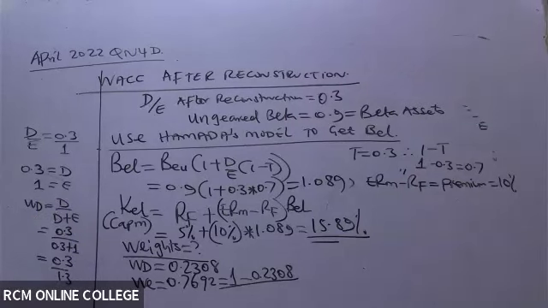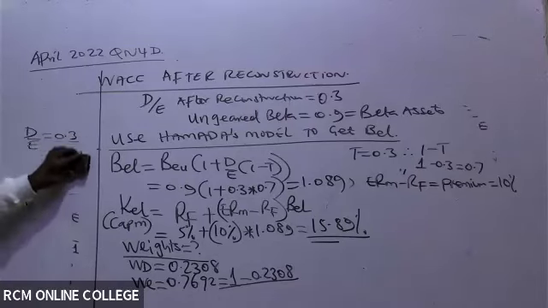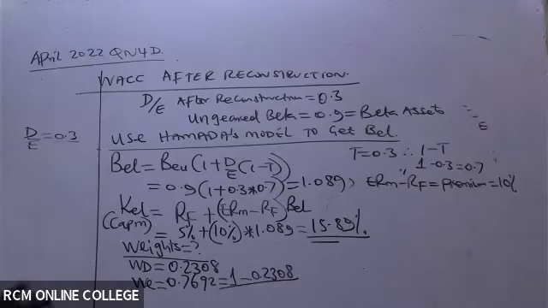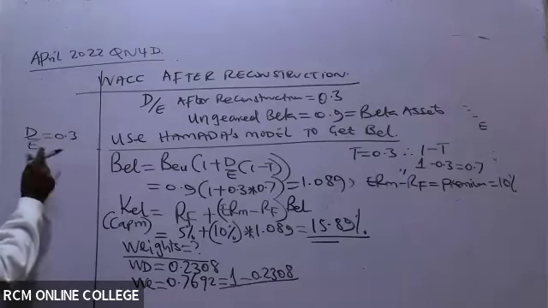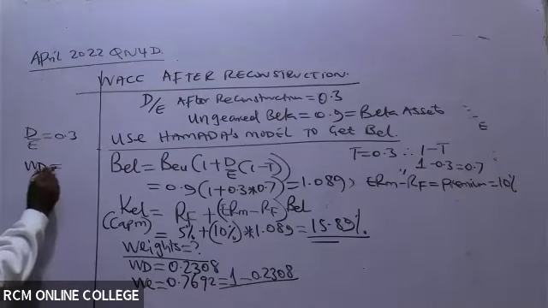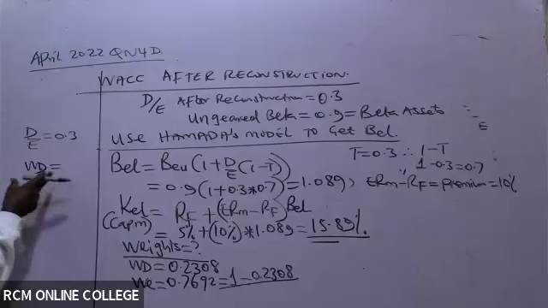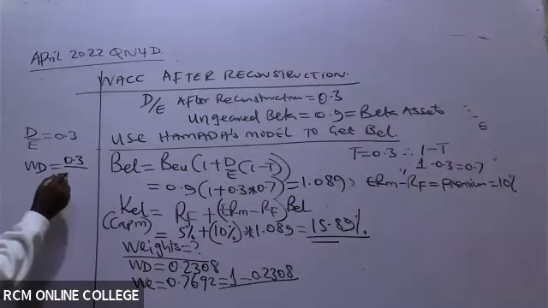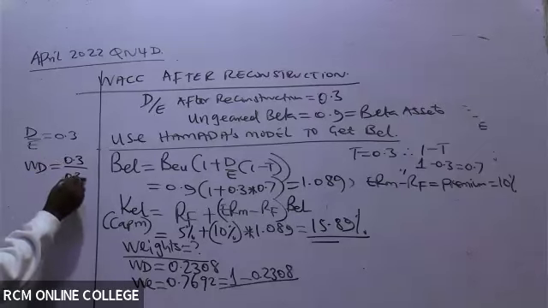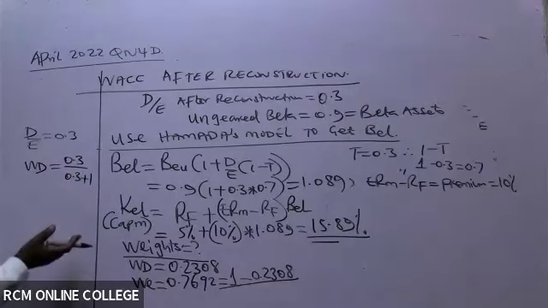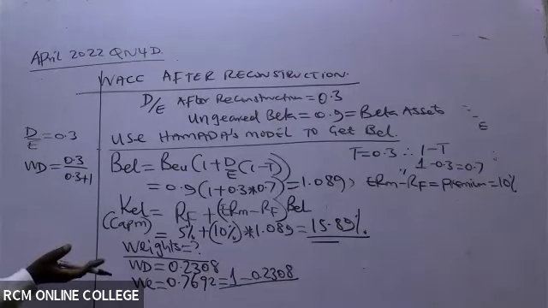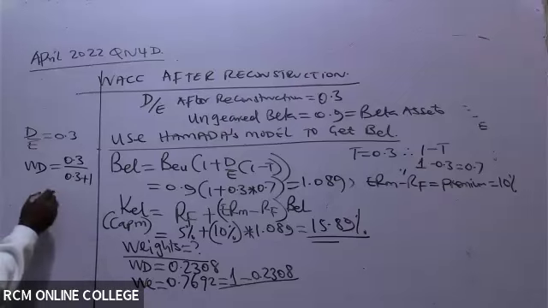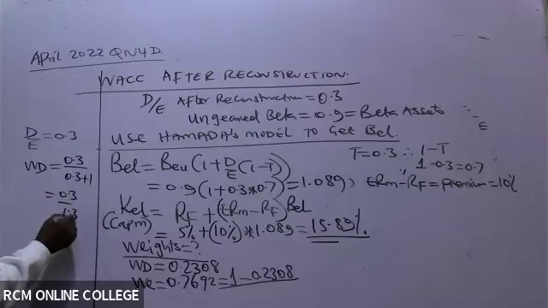But now remember, there is a shortcut to this. The shortcut is you simply look at the D over E given. Whenever you see the D over E is 0.3, then to get the weight of debt, the gearing ratio, you take 0.3 the way it is, all over 0.3, the same number, plus 1. Always you add 1. Don't ask me where the 1 is coming from. You always keep on adding 1. So this one will be 0.3 over 1.3.